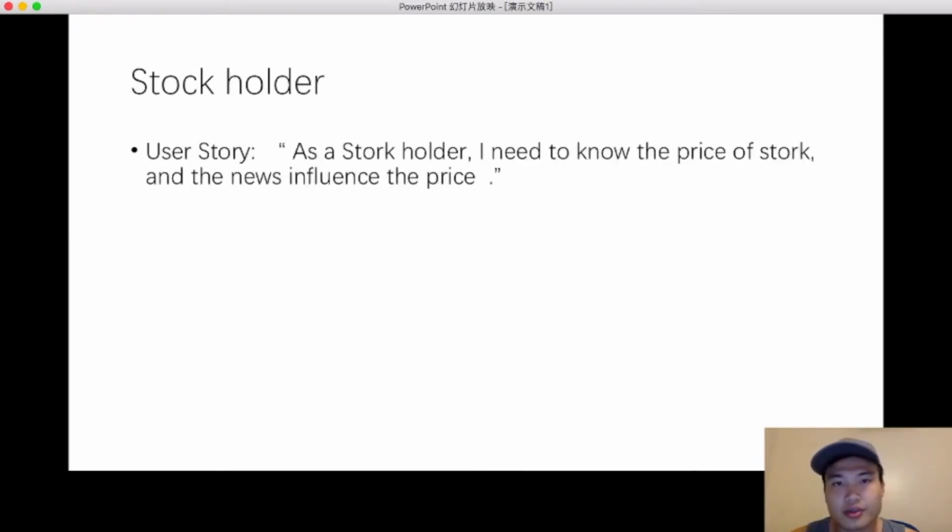So here is the user story of it. As a stockholder or a user, I need to know the price of the stock and the news influence on the price. So the stockholder will search, and our system is going to provide every detail and every news item related to the search key, and the financial chart of the related company, and we will provide the information back to the stockholder. So that's what the stockholder requirement does.